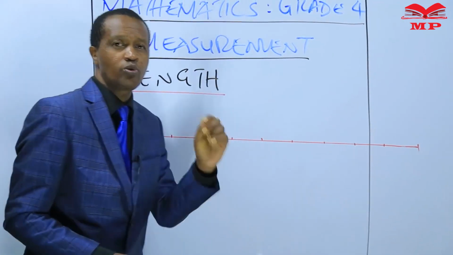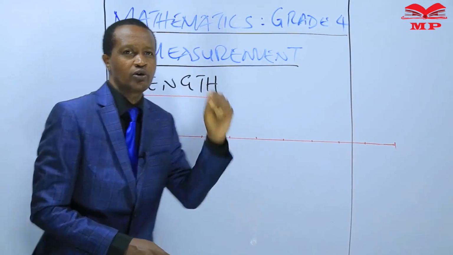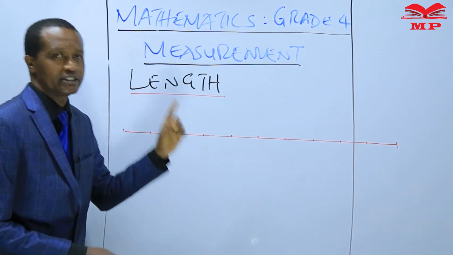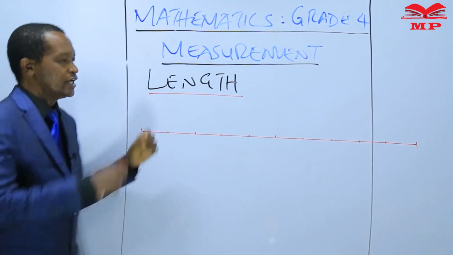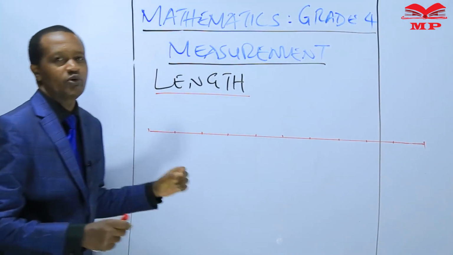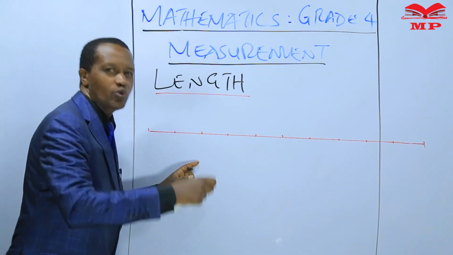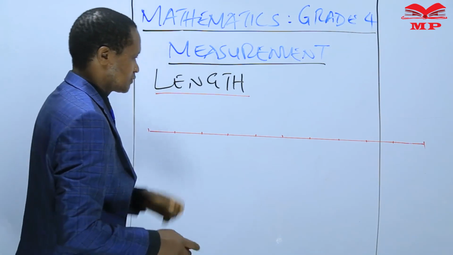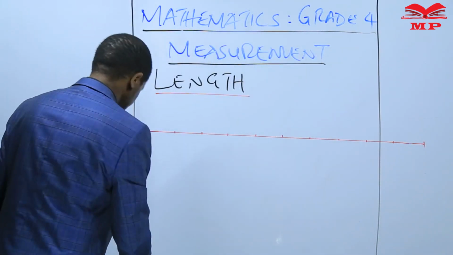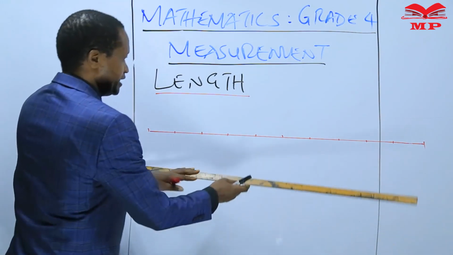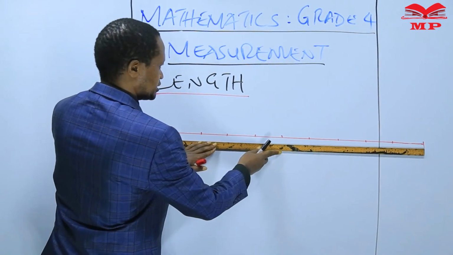10 equal parts. And each one of the 10 equal parts is again divided into 10 equal parts.